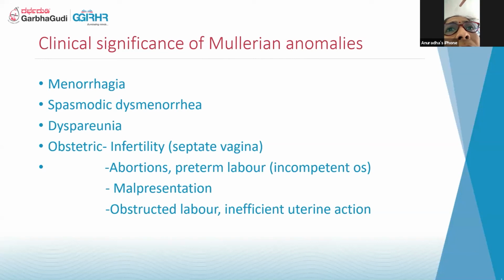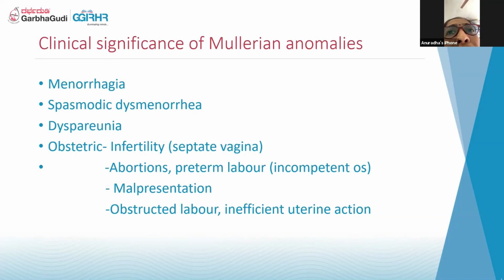Sometimes they can have infertility as well, because of the septum, because of the inability to have sexual intercourse. A few patients can present with recurrent abortions and preterm labor, mainly due to an incompetent os, and malpresentation can occur because of the shape of the uterus.